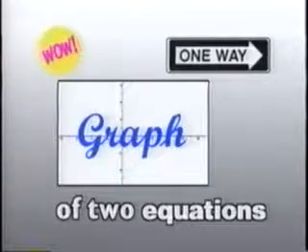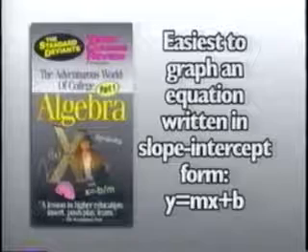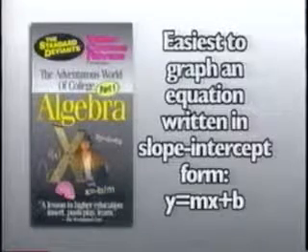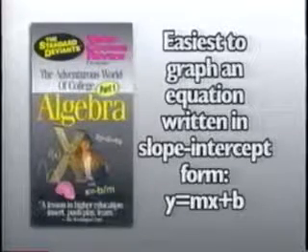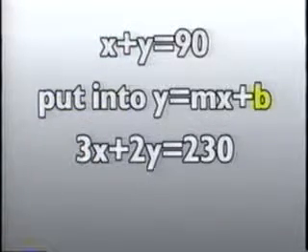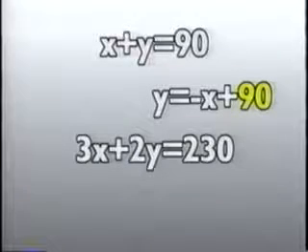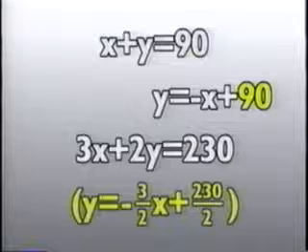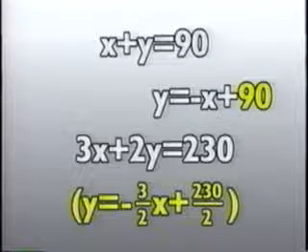One way to solve this problem is to look at the graph of our two equations. You remember from the Algebra 1 tape that it's easiest to graph an equation when written in slope-intercept form. So we'll put both relations, x plus y equals 90 and 3x plus 2y equals 230, into slope-intercept form. This gives us y equals negative x plus 90 for the first equation and y equals negative 3 over 2 x plus 230 over 2 for the second.